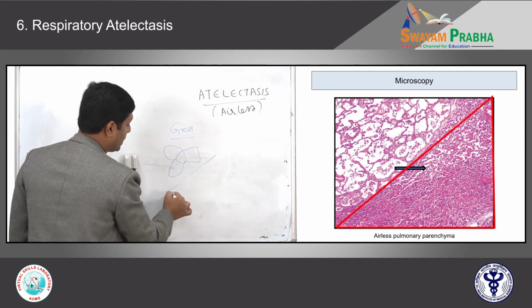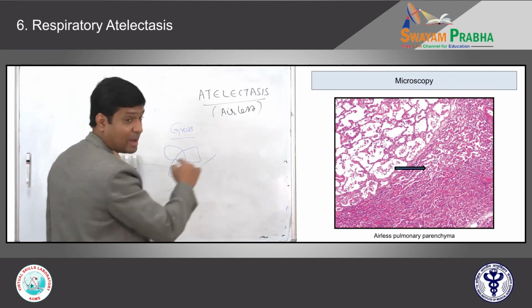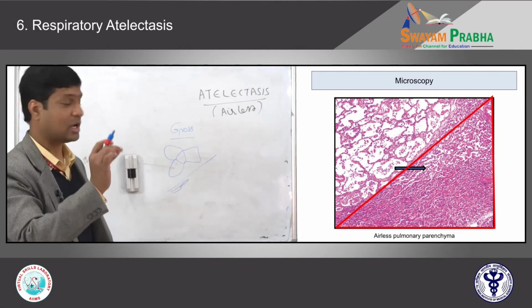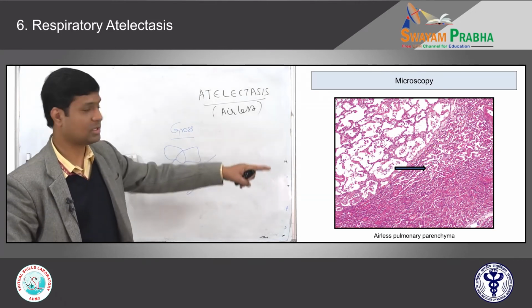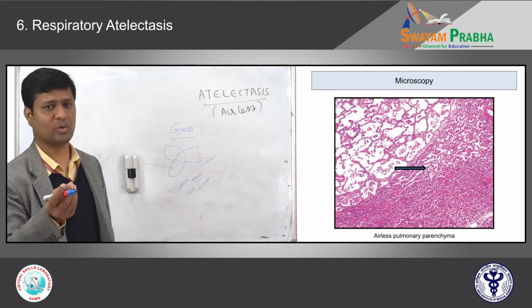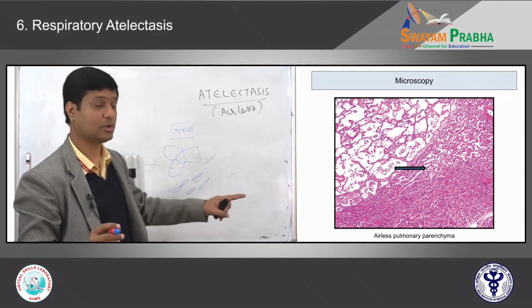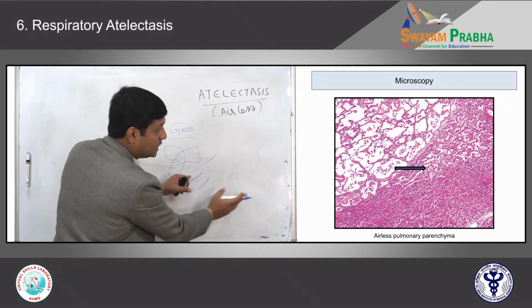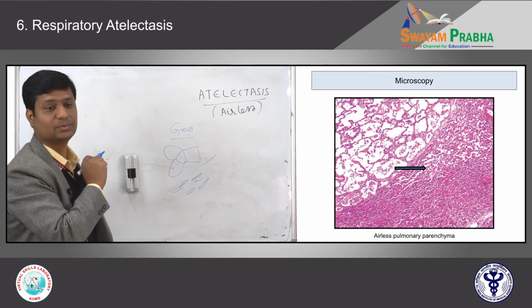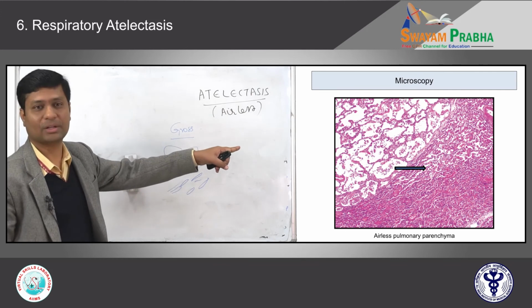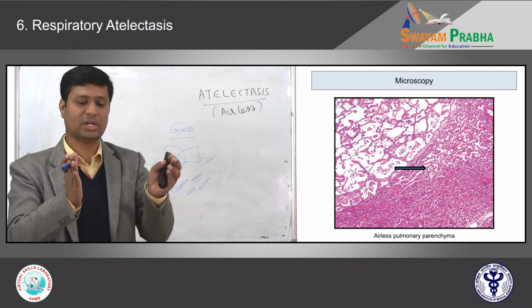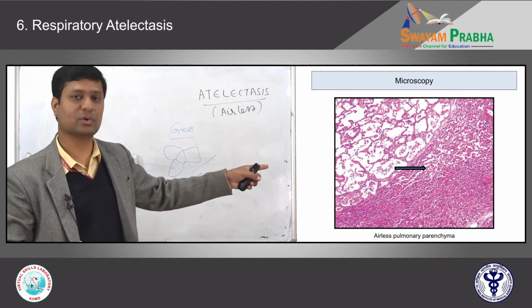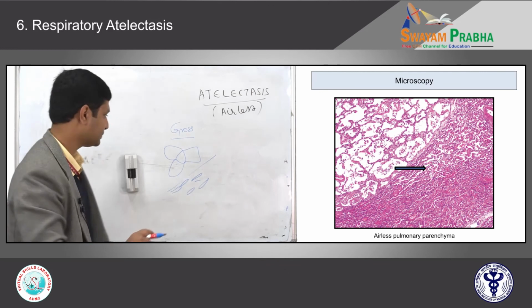When you see the lower part, the alveoli are collapsed. You can still make out some intra-alveolar septum which is collapsed, line-like things which are totally collapsed, and the alveolar lumen is a very scant space. That means there is no air. So this part is actually the atelectatic lung, and the upper part is the normal lung. Atelectasis means there is no air. The expanded alveoli you are seeing elsewhere are collapsed here. Similar picture under microscopic examination.